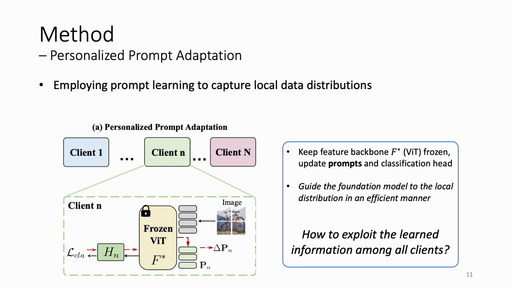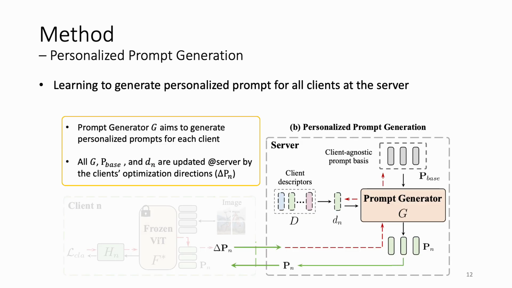With the prompt learned, the next question is how to explicitly learn information among all clients while achieving model personalization for tackling data heterogeneity. The goal of our prompt generator is to output personalized prompt for each client. To generate prompt vectors for a specific client, our prompt generator is realized by cross-attention mechanism that transforms a set of client-agnostic prompt bases conditioned on the client-specific descriptor.